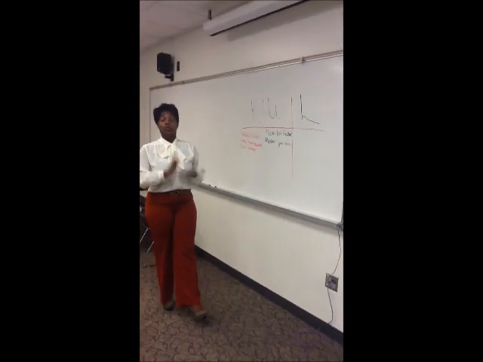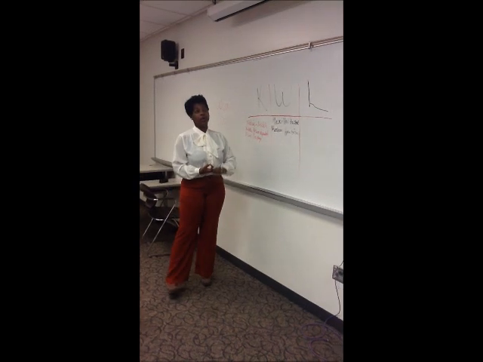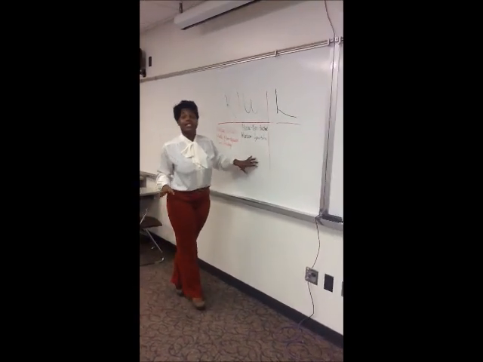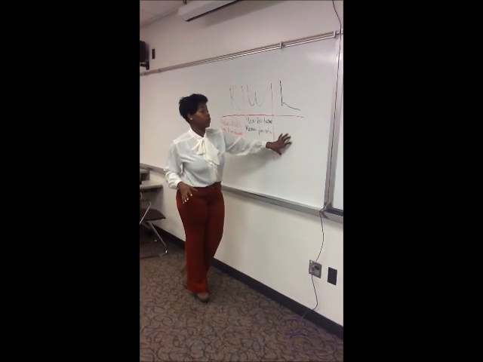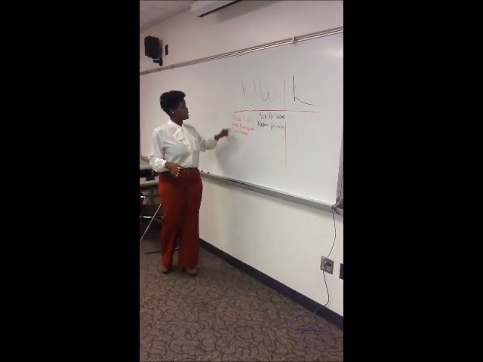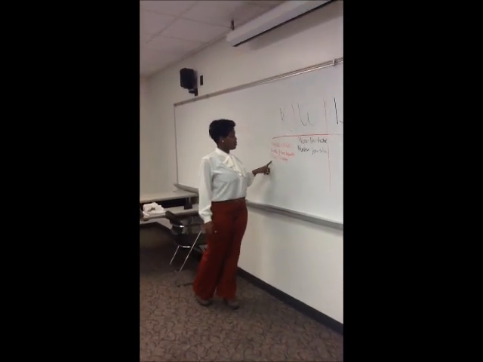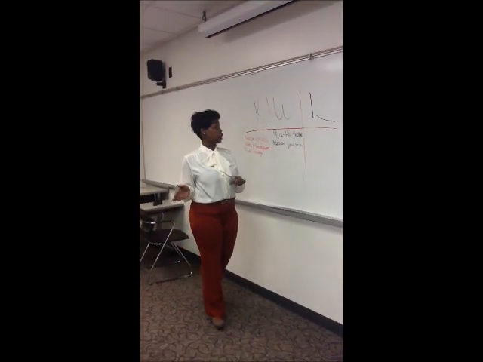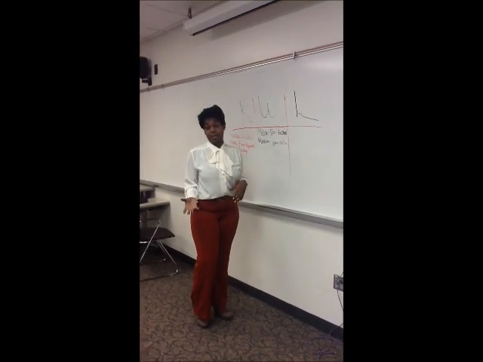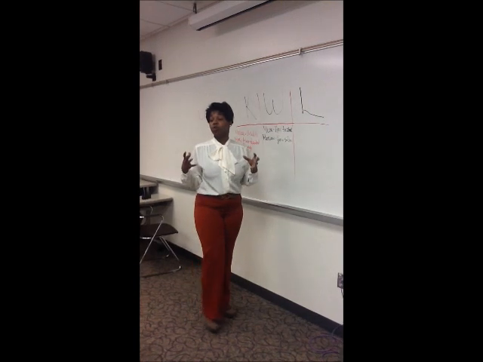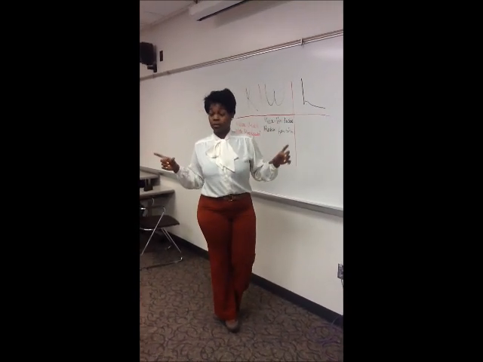Okay, class. Well, we went over mean, median, mode. According to our KWL chart, the last step of today will be what we learned. What we know already is the median is the middle, the mode is the most repeated, and the mean is the average. What y'all wanted to learn was how to start to get the median. And then on the median, how do you find the median when there's an even amount of numbers?